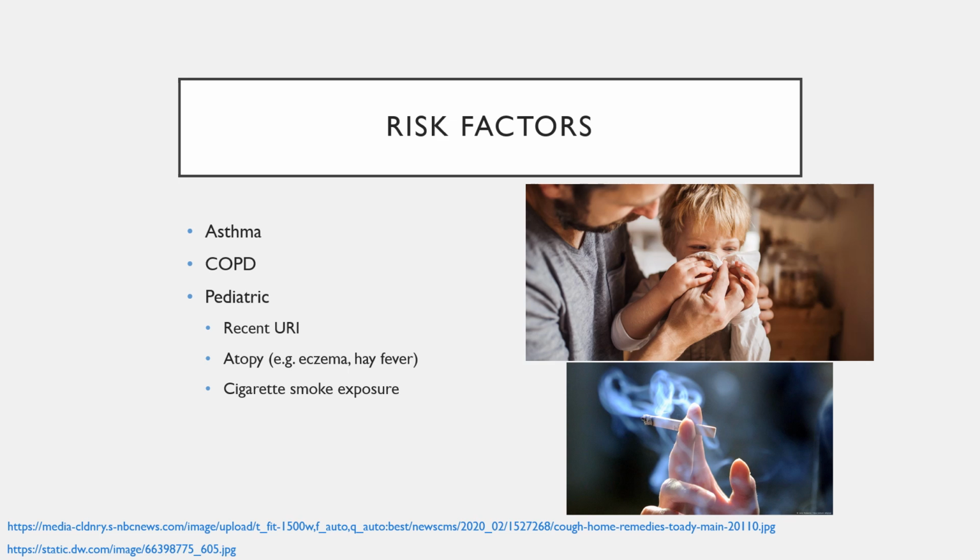And what do we mean by recent? Basically, any child that has had an upper respiratory infection within the past couple of weeks is at risk for having bronchospasm. Those patients that have a history of atopy, with a history of eczema or hay fever, and those that have household exposure to cigarette smoke.